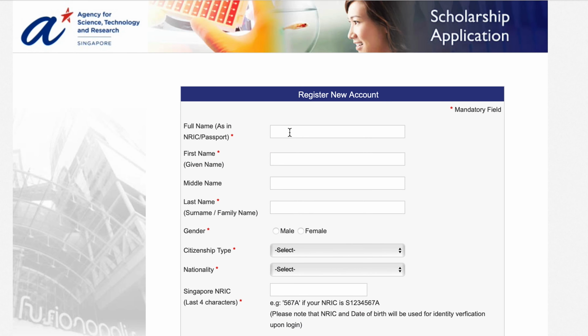So first, write your full name as in passport. Then next, write your first name or given name, middle name optional. Then write your last name. Select your gender and citizenship type, nationality.